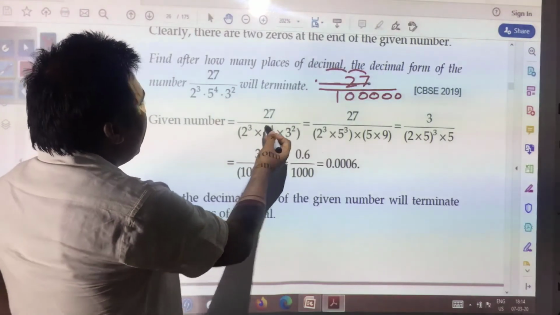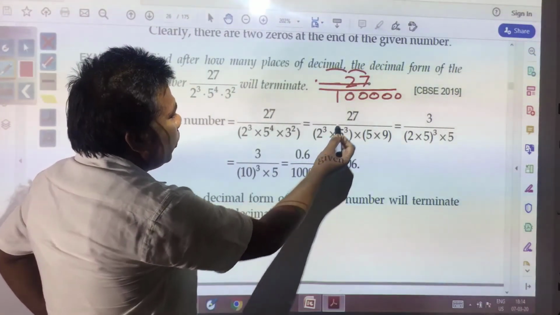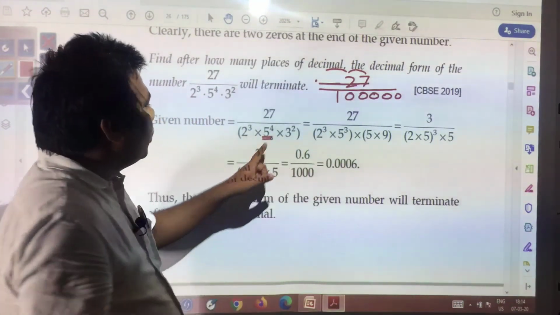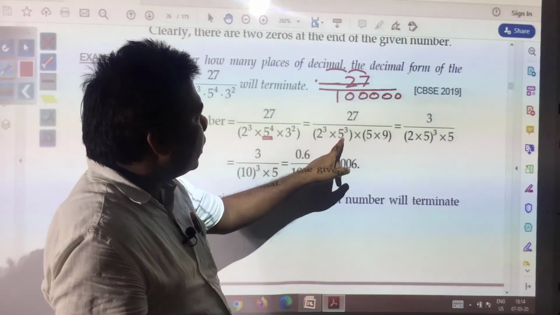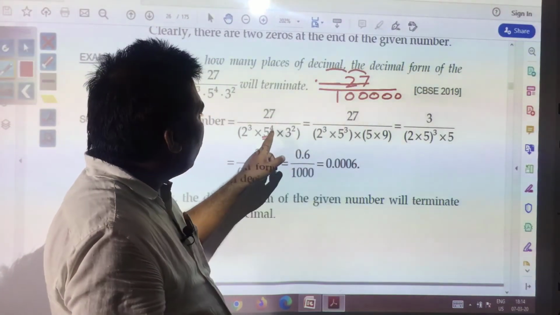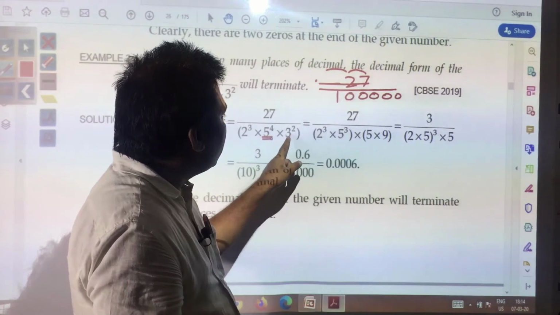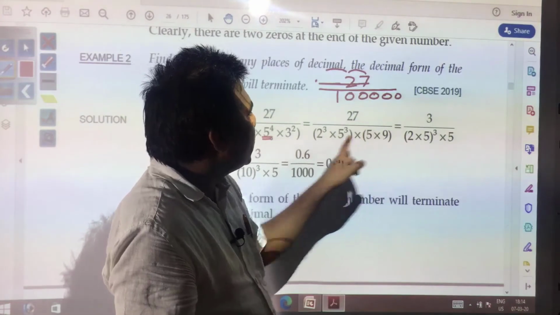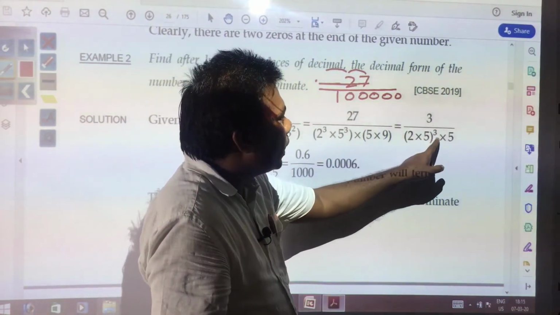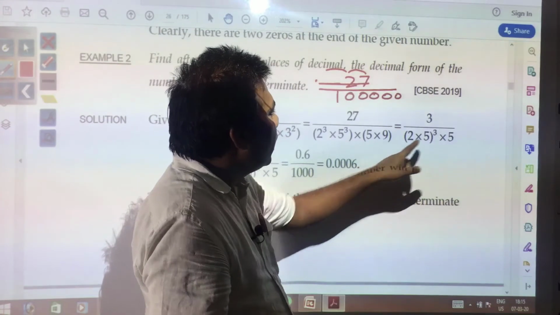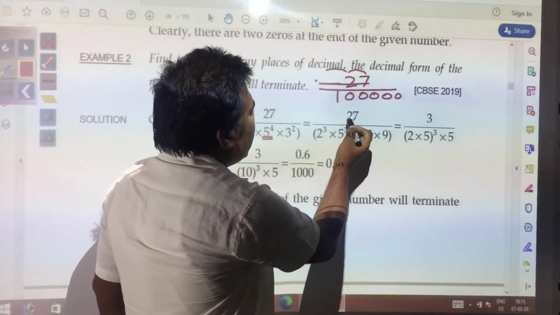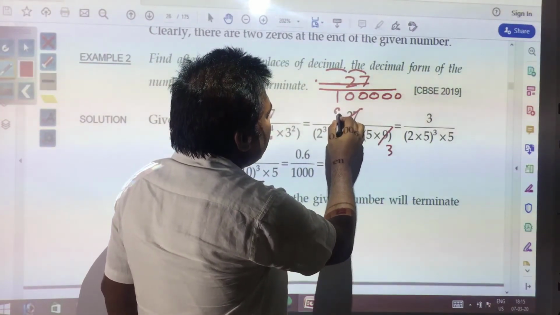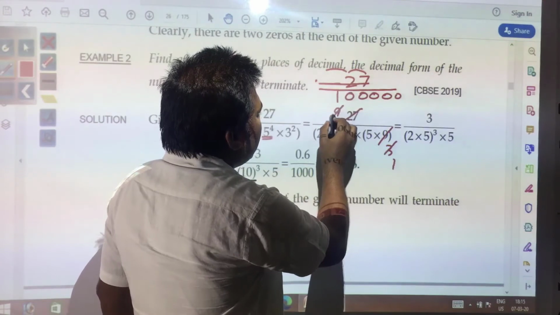Here you see 27 by 2 to the power 3 into 5 to the power 4 has been given. Here 5 to the power 4 has been converted into 5 to the power 3 and one 5, and that has been written with 3 threes are 9, so 5 into 9. Now 2 into 5 together will be written to the power 3, and 27 and 9 have been cancelled: 3 nines are 27, 3 threes are 9.